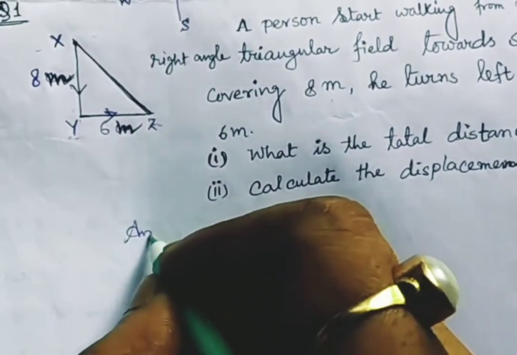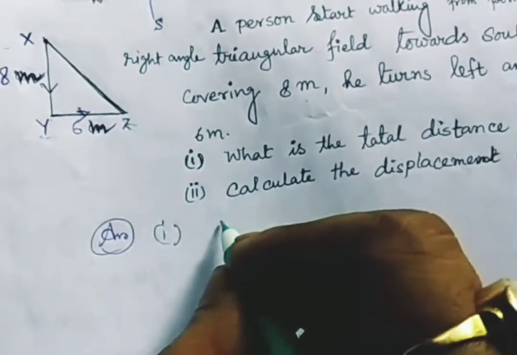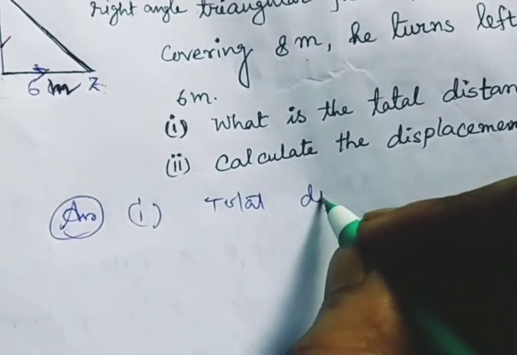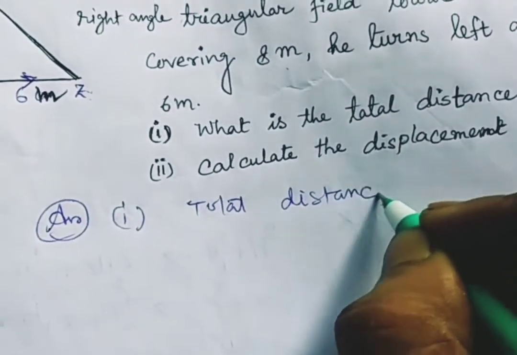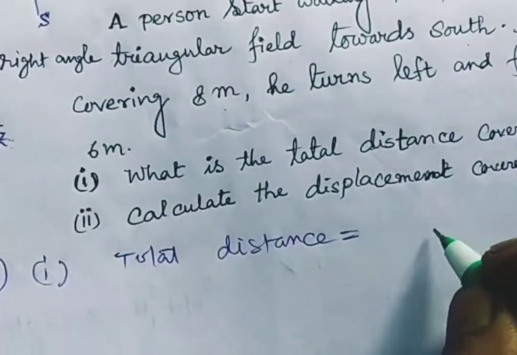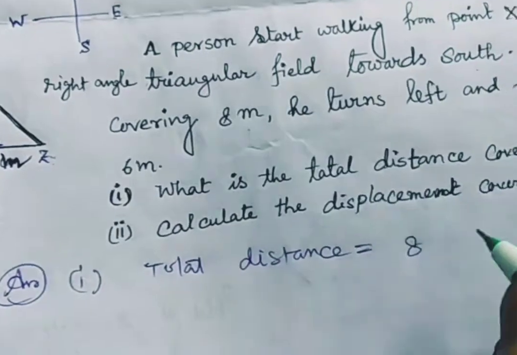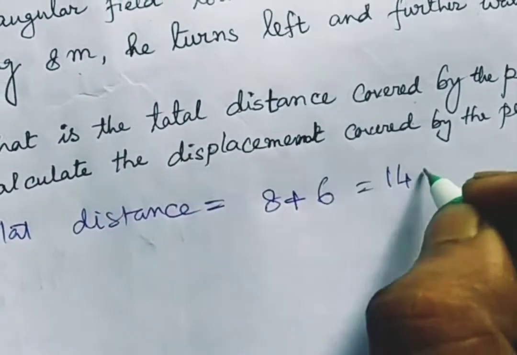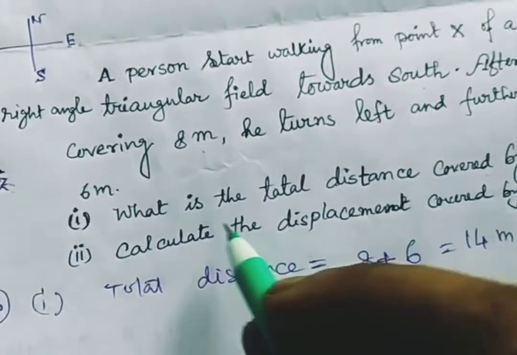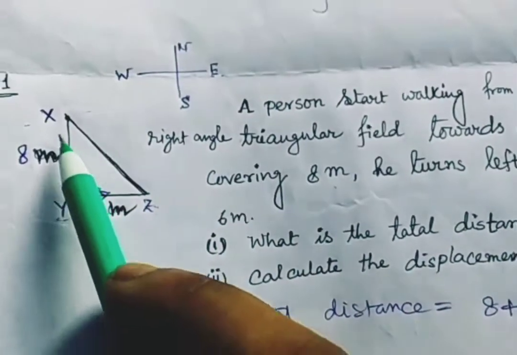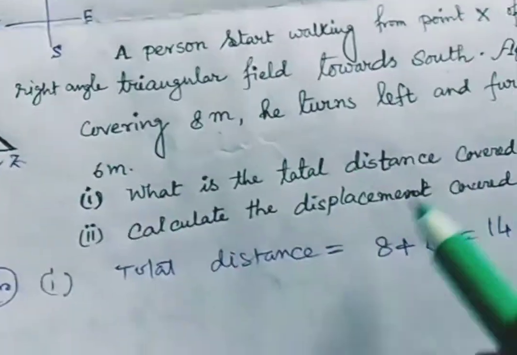So the first answer: total distance is nothing but the total path covered. Total path is XY plus YZ, that means 8 plus 6, that means 14 meter. So the first question, what is the total distance covered by the person? This is the answer, 8 plus 6, that means 14 meter. Now the second